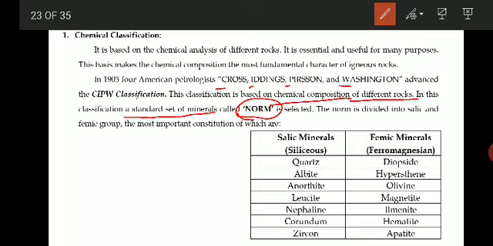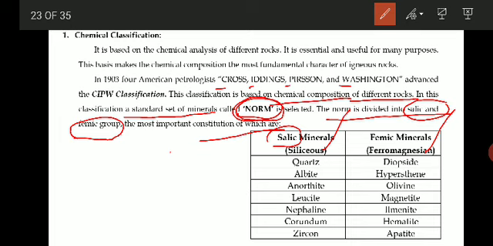What is meant by salic? Salic stands for the minerals which are rich in silica. Silica is Si. The minerals which are rich in silica are classified as siliceous minerals, and femic are ferruginous, ferromagnesian. Femic means iron, Fe is iron, and femic means ferromagnesian. So ferromagnesian minerals are present in this.